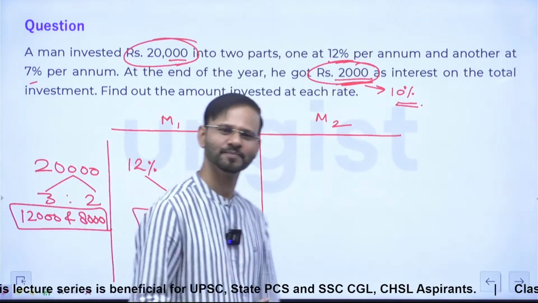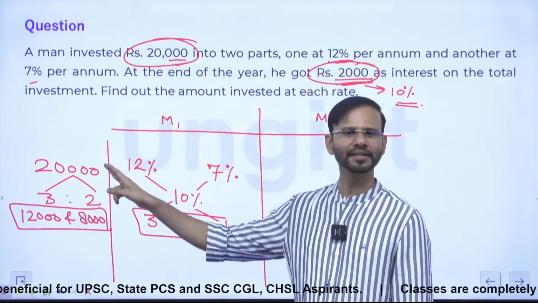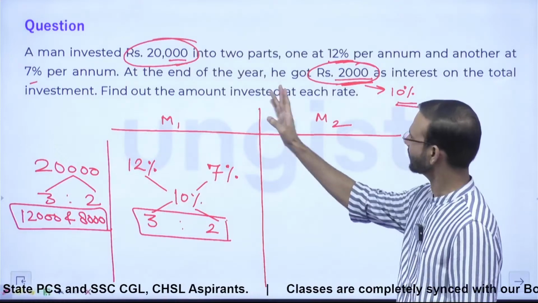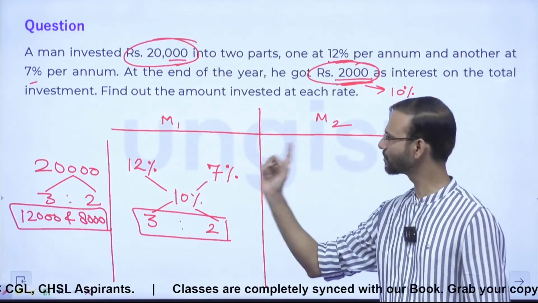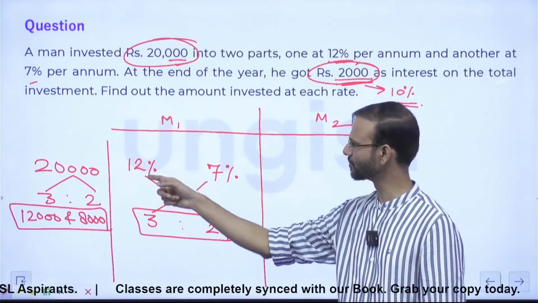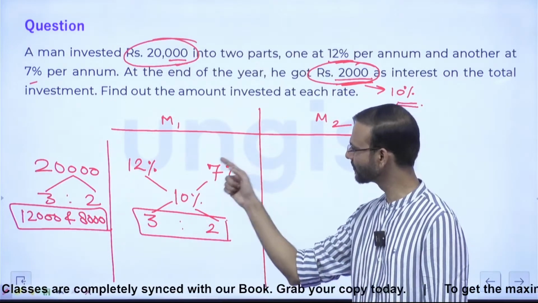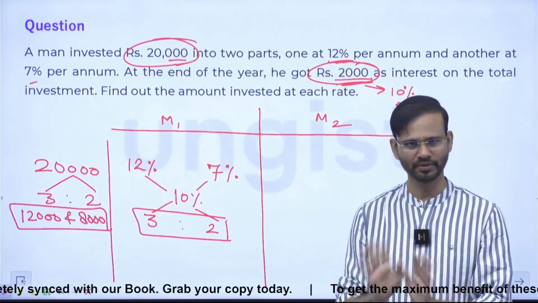Guys, is it clear? See, the last part is 20,000 he invested into two parts, right? Question is saying the man invested 20,000 into two parts. The first part he invested at 12% per annum simple interest. The second part he invested at 7% per annum simple interest. At the end of the year, he gets 10% interest on the total investment, right?